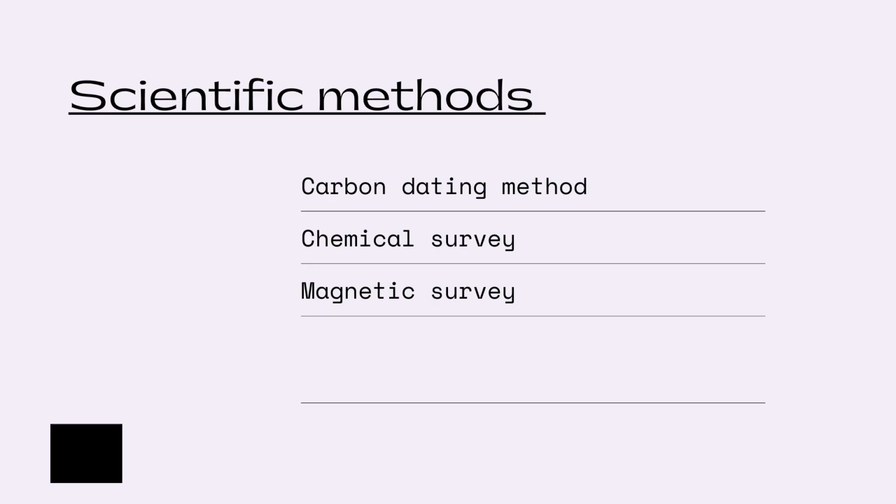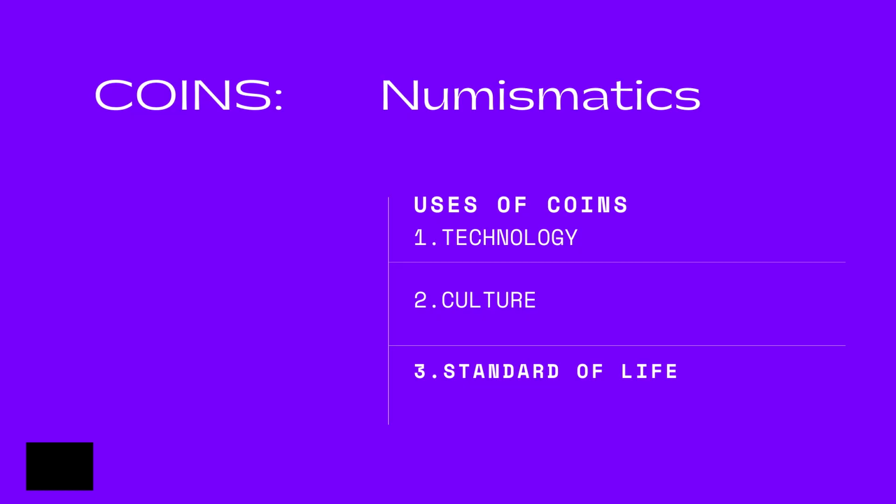Here we will see the scientific methods of exploration or excavation. First one is the carbon dating method or C14. Second, chemical survey. And the third one is magnetic survey. The second type of source is coins. The study of coins is called numismatics.